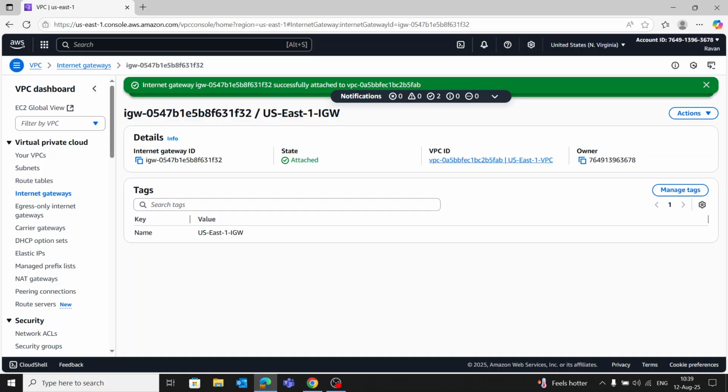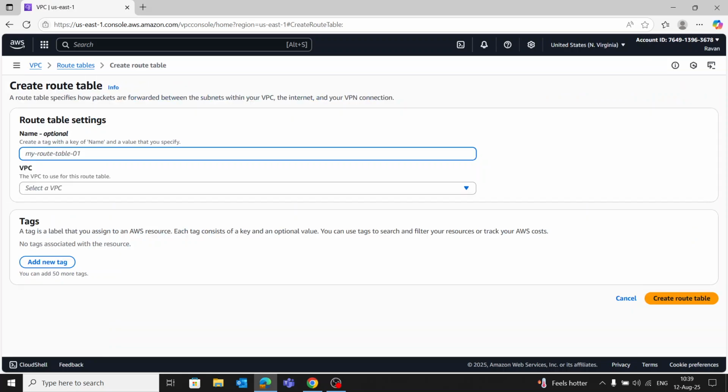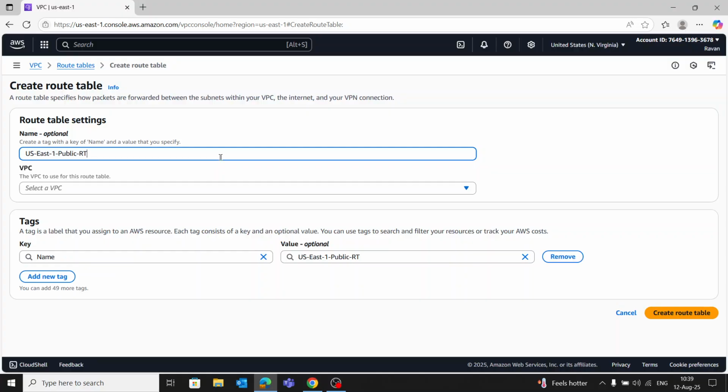Now we should create route tables. Go to the route tables here. Click create route table. Name, my route table, like this.